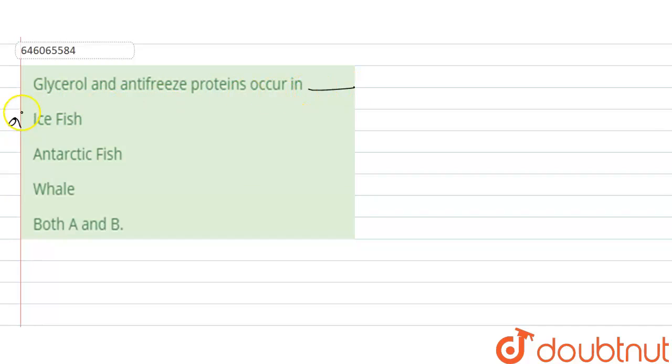Hello students, today's question is: glycerol and antifreeze proteins occur in dash. We have been given 4 options. Option A is ice fish, option B is Antarctic fish, option C is whale, and option D is both A and B. So we have to select the one option which correctly suits the question.